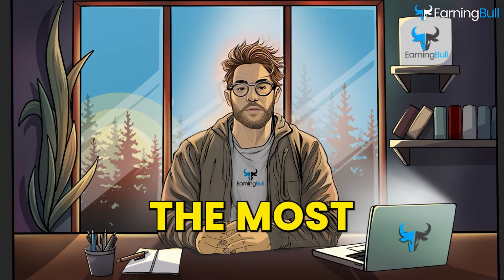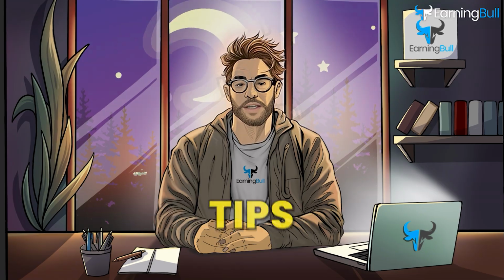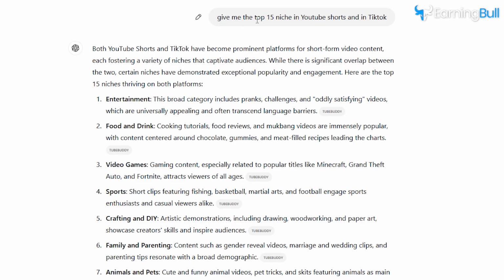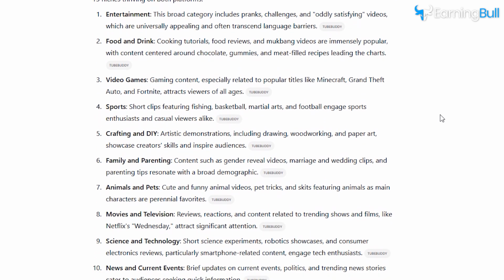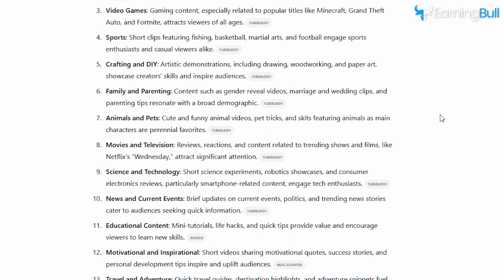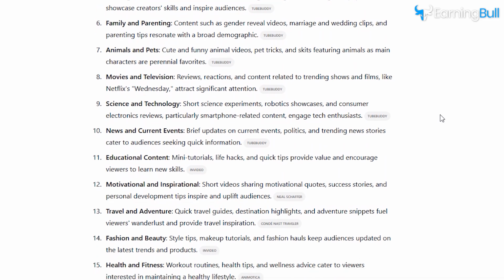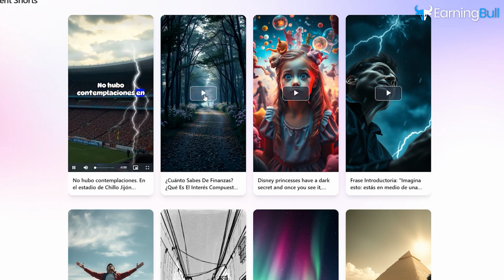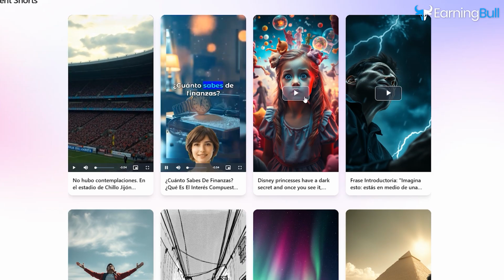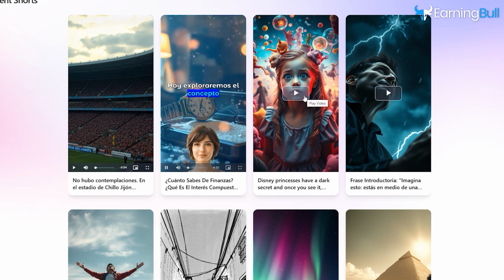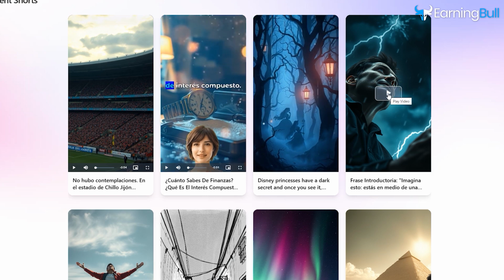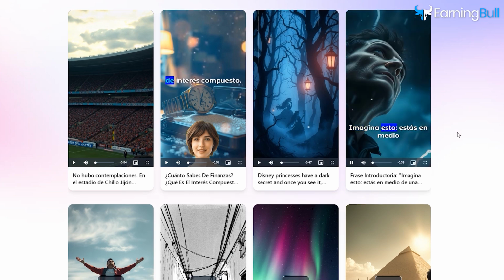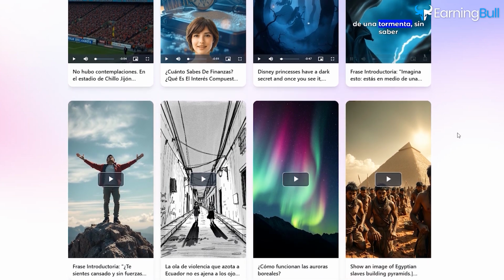Maximizing success with Clipwise. If you want to get the most out of Clipwise, here are some quick tips. Choose a niche. Focus on a topic that excites you and has a large audience. Whether it's fitness, gaming, or tutorials, staying consistent with one niche builds trust and engagement. Create eye-catching content. Use Clipwise's customization features to make visually appealing videos.